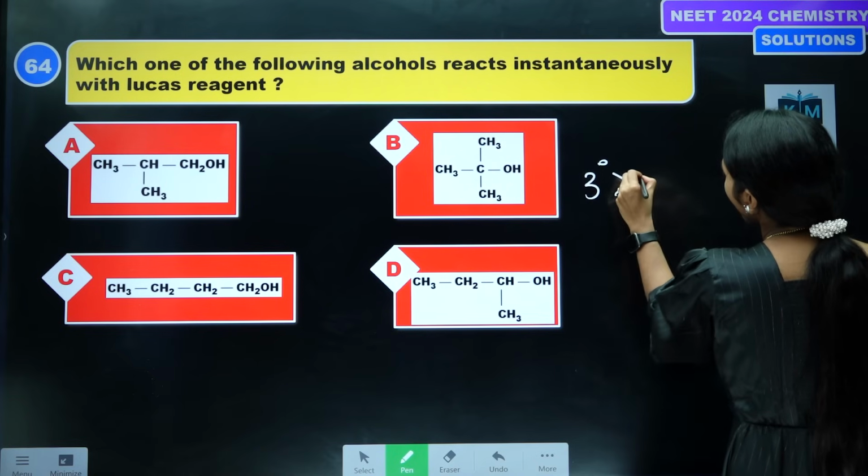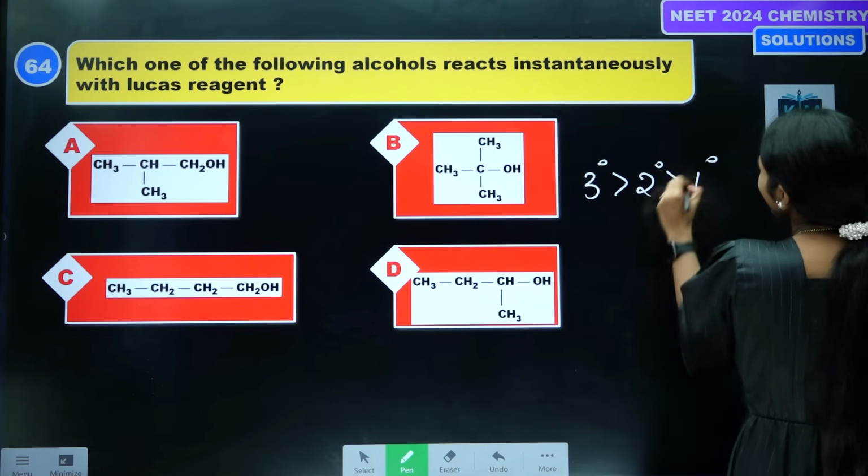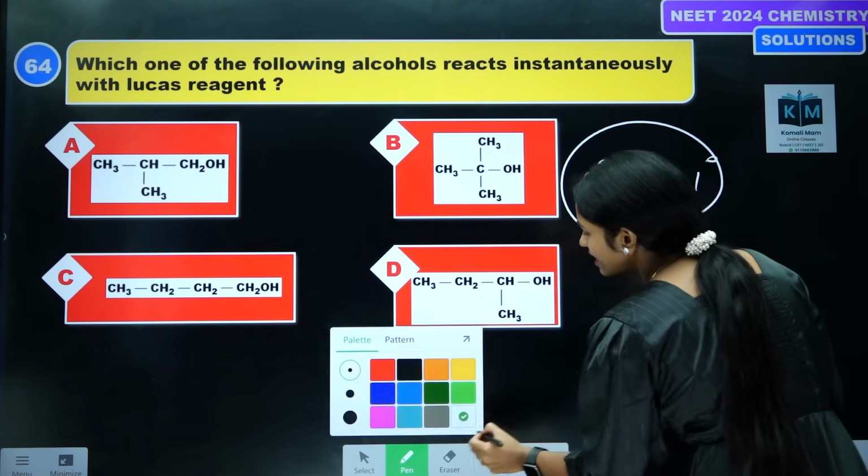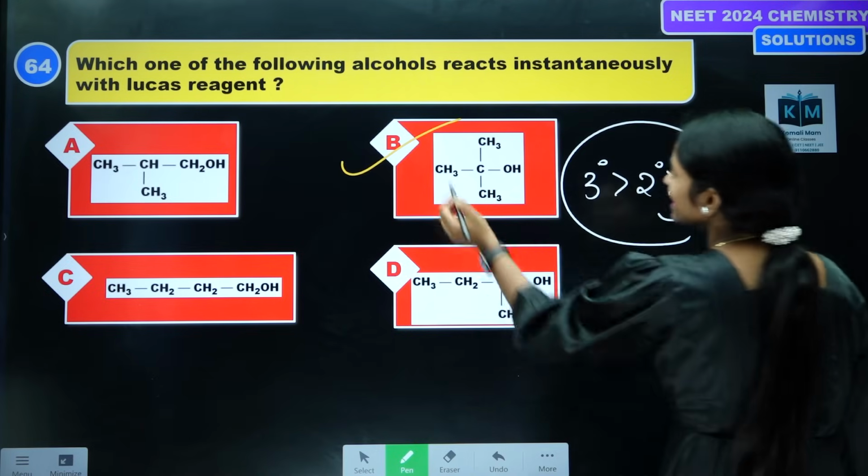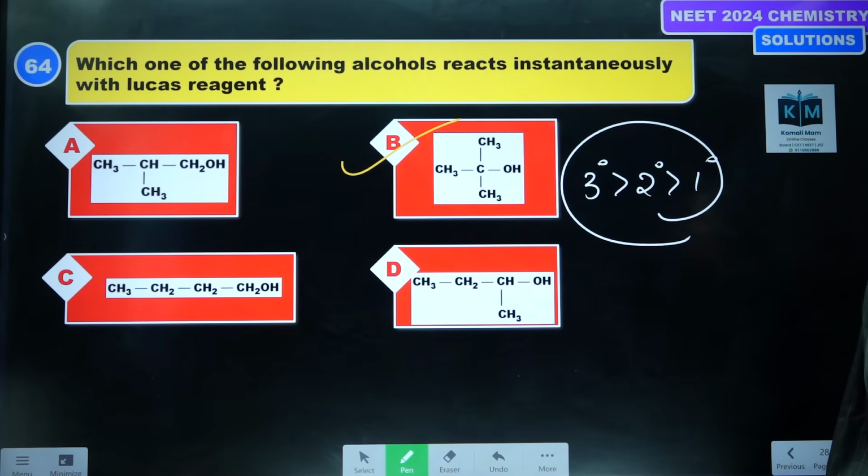Okay, which of the following alcohols reacts instantaneously with Lucas reagent? Lucas reagent, what is the order? Tertiary greater than secondary greater than primary. So which is the correct answer, students? Tell me. This is tertiary, so option B is the correct answer.